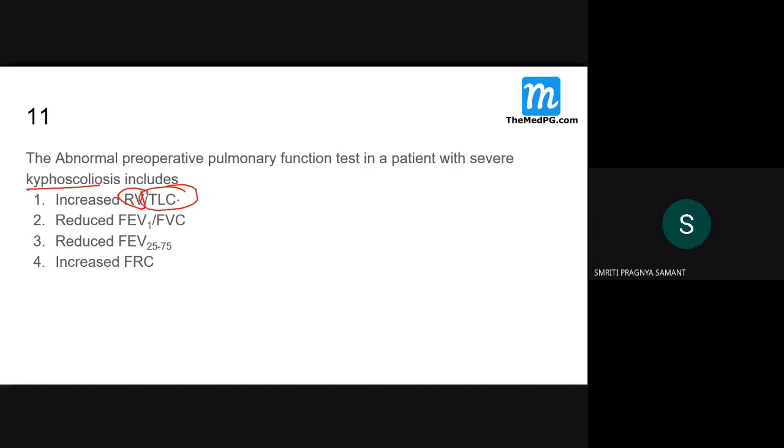No, sir, it doesn't. If it was obstructive disease, this would have classically increased. Being a restrictive disease, this is not there. Reduced FEV1 to FVC ratio is obstructive disease. Reduced 25 to 75 is also obstructive only, classically. Increased FRC, functional residual capacity, is also obstructive.